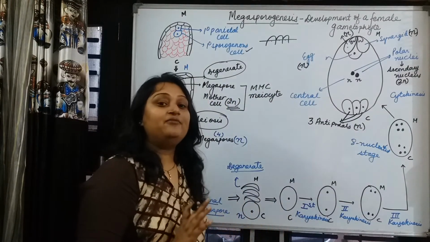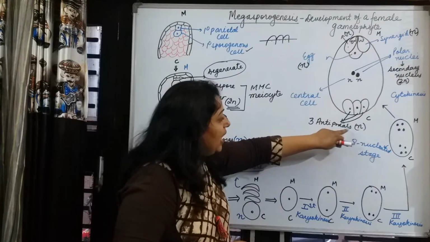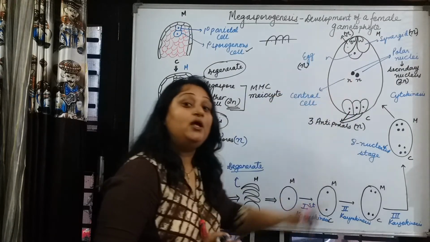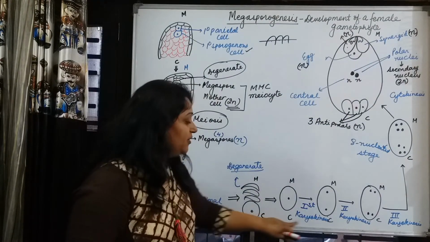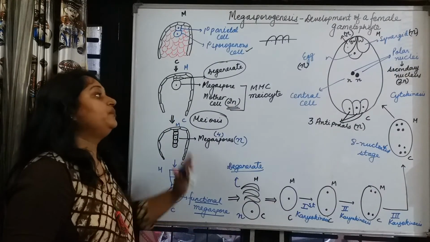Now today we have known how these cells are haploid, because they have undergone mitosis after the meiotic division.